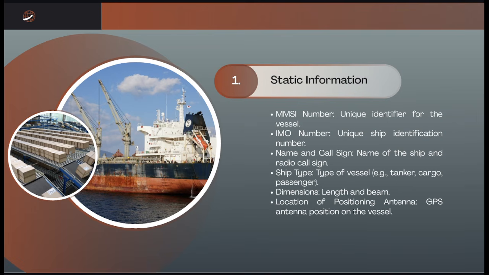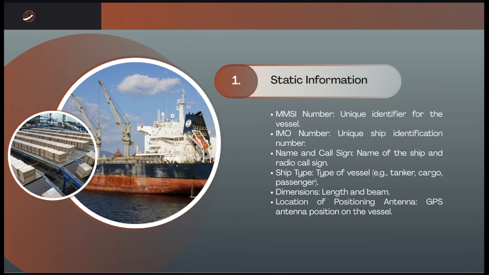So the first one is what we call the static data. The static information consists of the fixed details about the vessels that rarely change. These are typically programmed into the AIS transponder at the time of the installation. The interval for these transmissions is every 6 minutes or upon request.